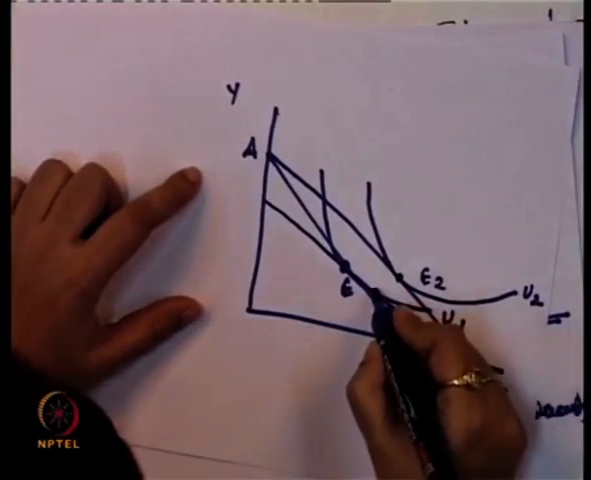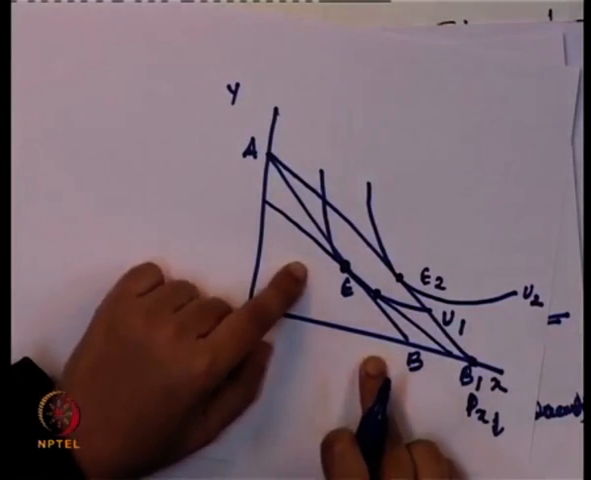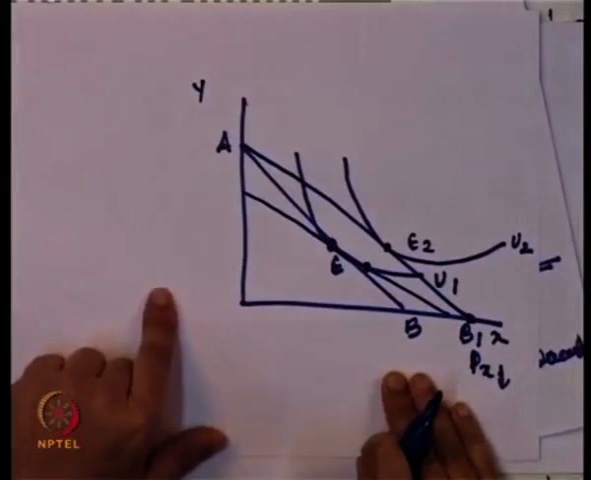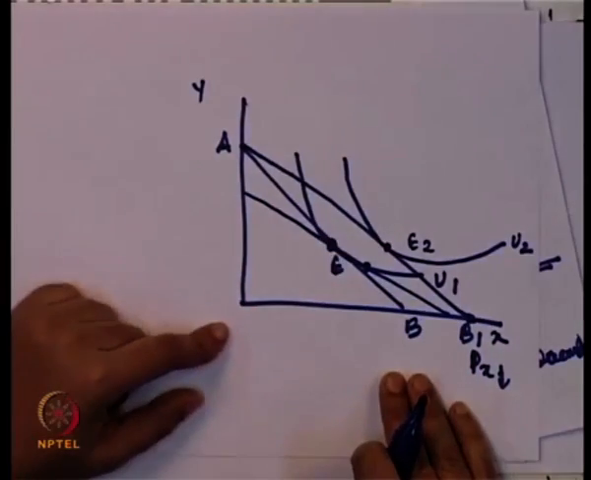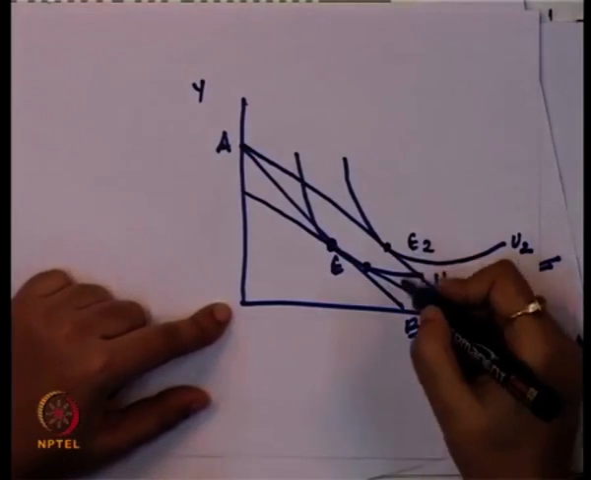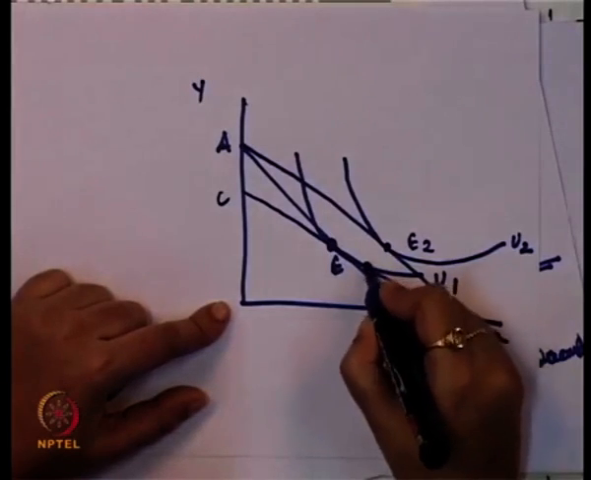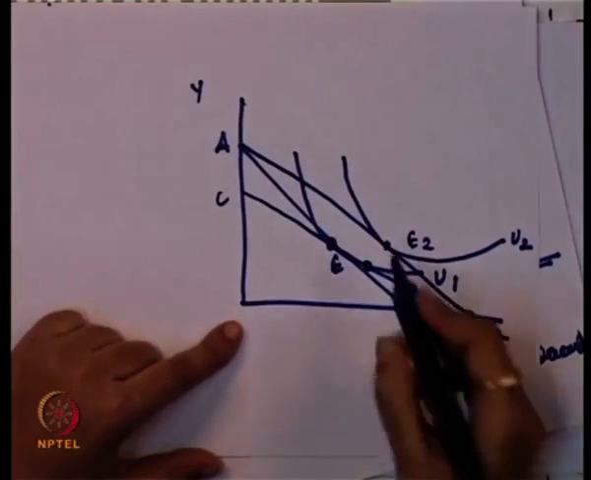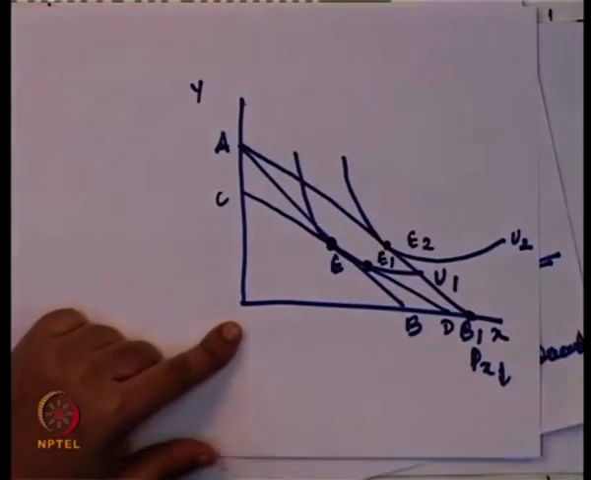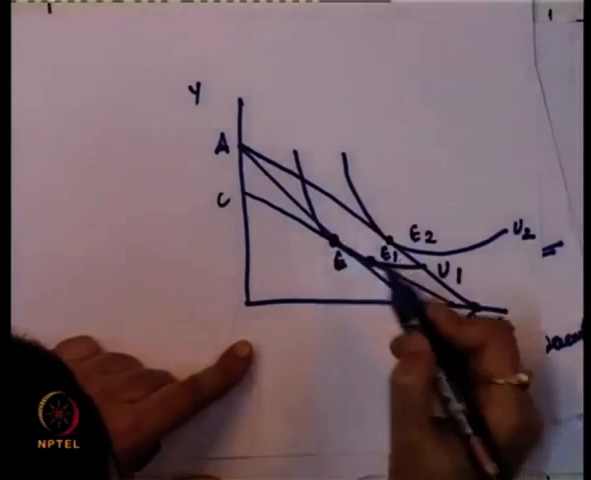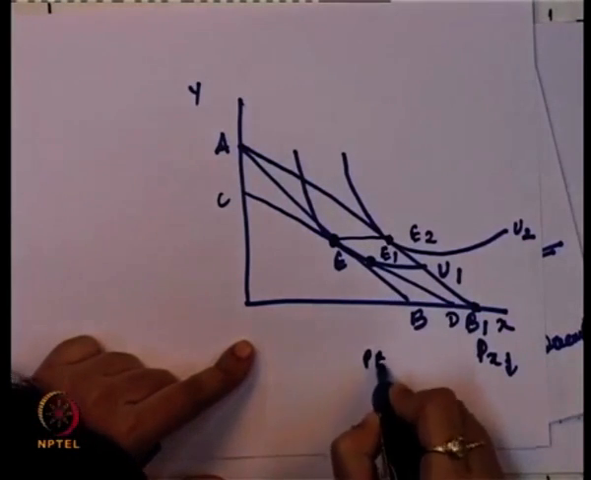And what is this compensated demand curve? This compensated demand curve reduces the same amount of income that has been increased by the real purchasing power. So, by this the budget line now shifts to CD, and the consumer can be in equilibrium at this point E1. So, this movement from E to E2 is because of the price effect.